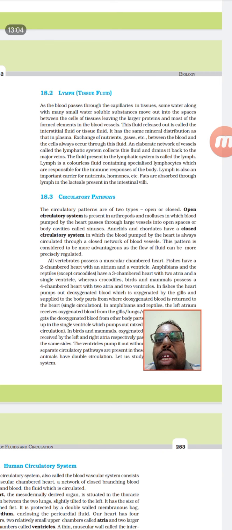And mostly the T lymphocytes, which are responsible for the body defense, we can see inside the lymphatic system. Since they are found most of the time inside the lymph, we call them lymphocytes. Whenever there is an infection inside the blood, they will come to the blood and do their function. Lymph also supports carrying nutrients and hormones, and digestion. The fats are absorbed not into the blood but into the lymphatic system. So these are the main things present inside the blood: RBCs, WBCs, and the lymphatic system.